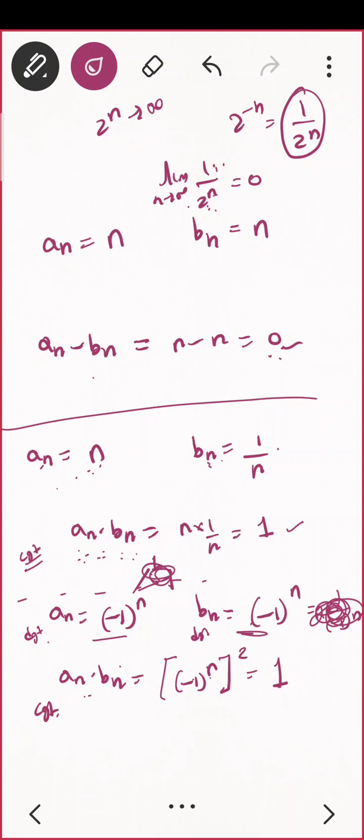Yeah, one more question. I proved that if En is convergent implies En is bounded. Can you give me the converse of this? Whether the converse is true. Give me a sequence which is bounded but not convergent.